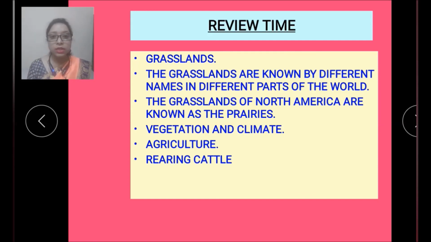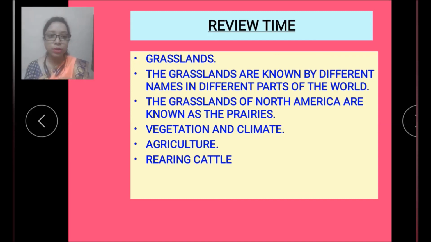Like in DRC, Democratic Republic of Congo, we have studied about savanna. It was in Central Africa and its name was savanna. It was also a grassland, and these others are also grasslands, but they have different names. Like in this chapter we have studied about prairies. Prairies are also a grassland, but in a different part of the world and with a different name.